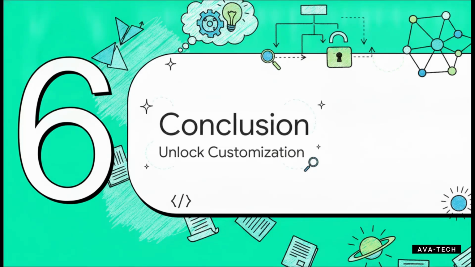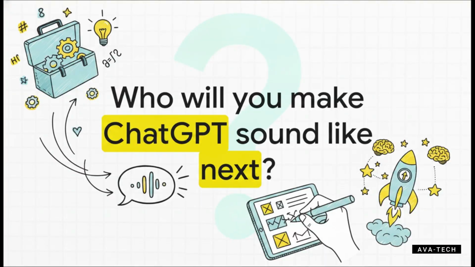Finally, conclusion. Unlock your customization. The insights we've explored today prove that AI is really only as powerful as the instructions you give it. And remember, these incredible examples we just walked through, they're just a slimmed-down, free fraction of the over 100 prompts available in that source document. There is a whole universe of customization out there waiting for you. So, my final thought for you to take away is this. With these formulas now in your toolkit, who will you make ChatGPT sound like next?